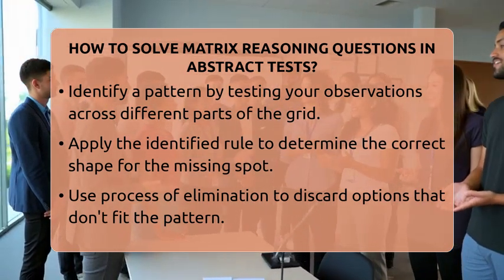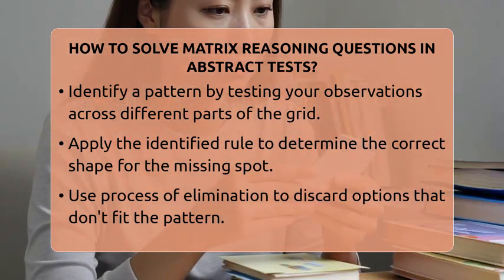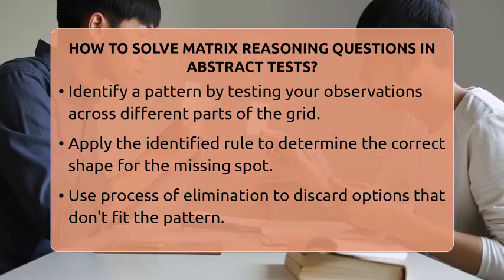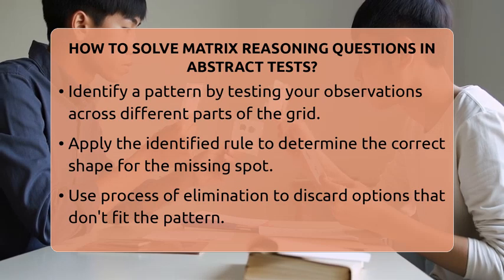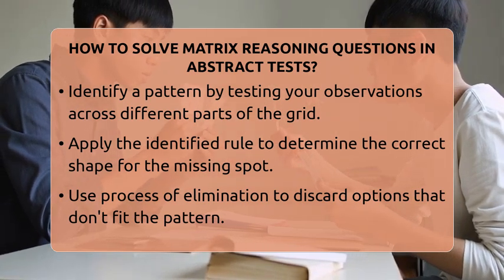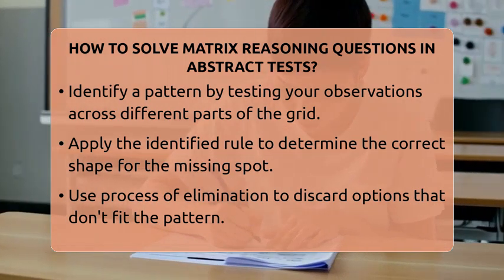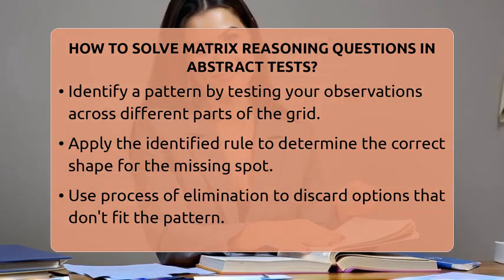For example, if shapes rotate clockwise and change color, see what shape fits that pattern in the missing position. Then, compare your choice with the options given. Eliminate options that don't follow the pattern you identified. It's also helpful to test your hypothesis on other parts of the grid.